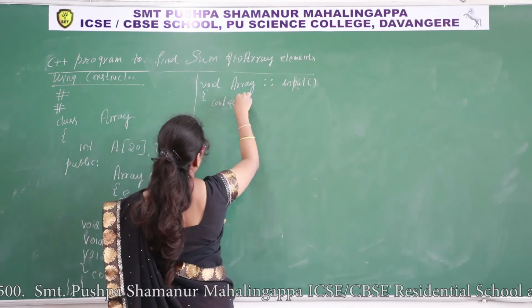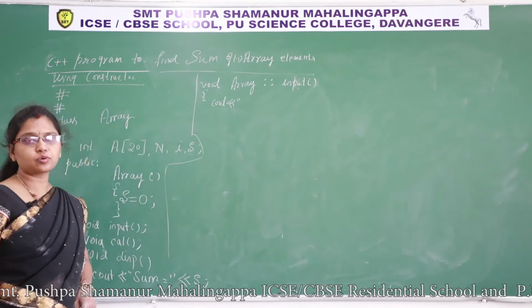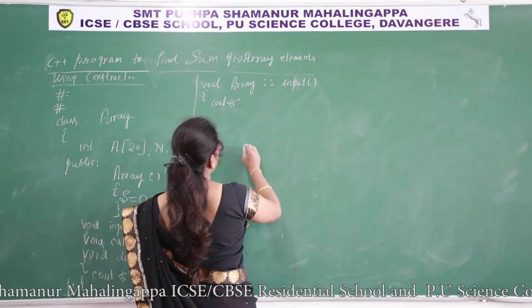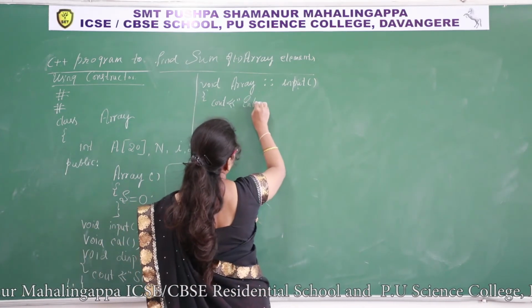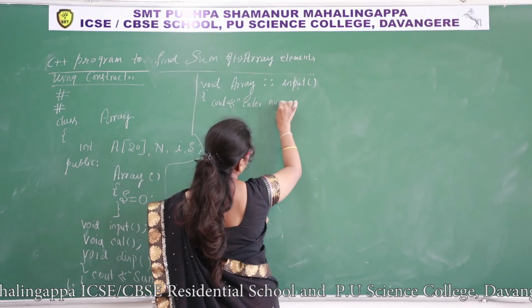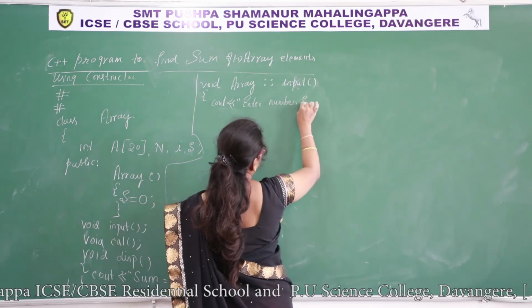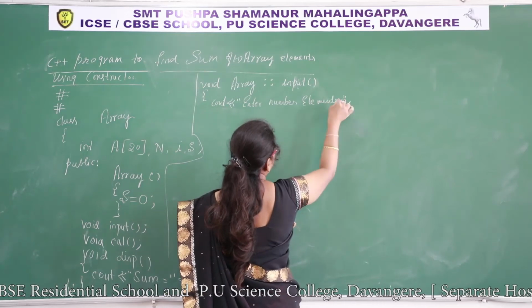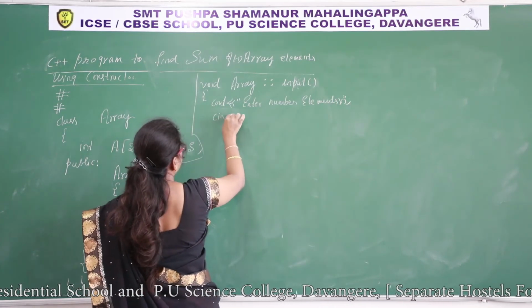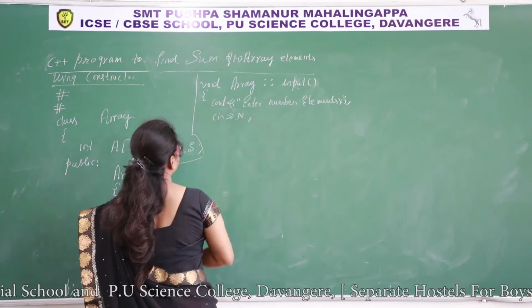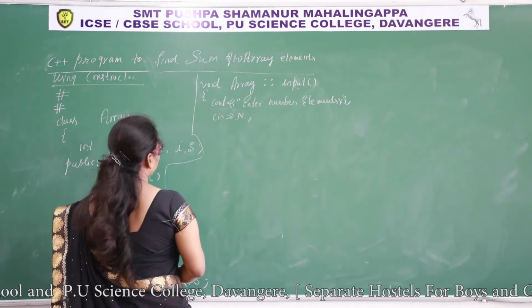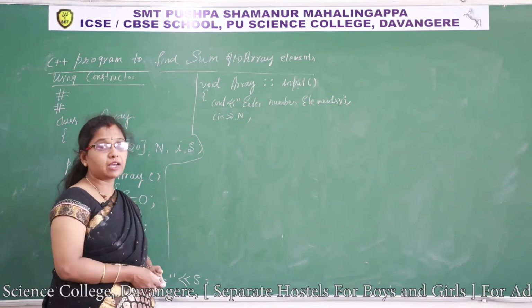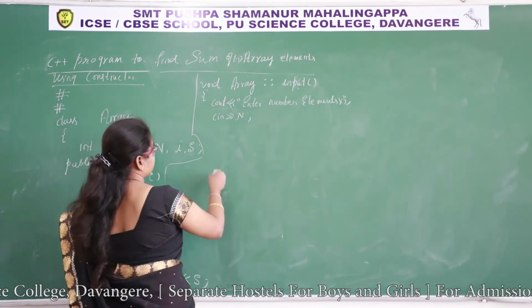Let us ask, a program has to ask how many elements you are going to input. Enter number of elements. How many elements? Cin extraction n. Okay. Next, after getting a value for n, let us input those n values into array.